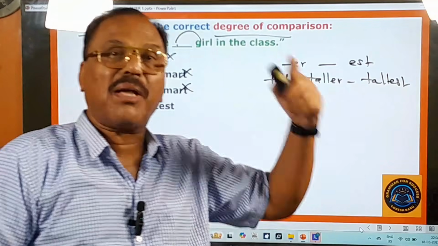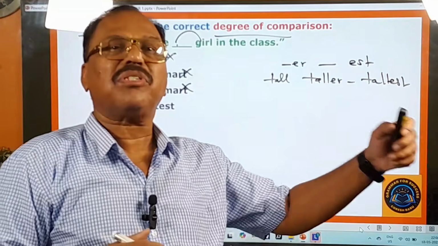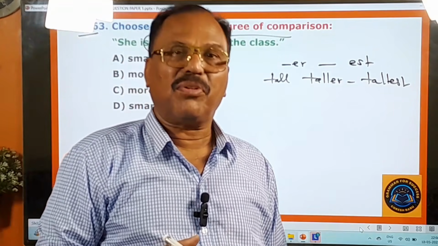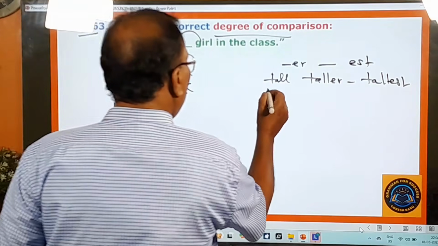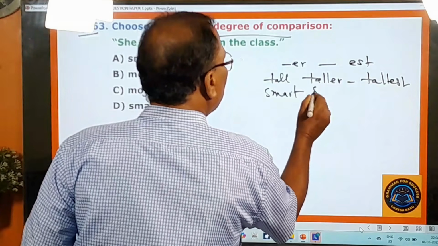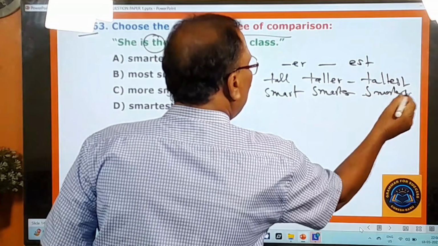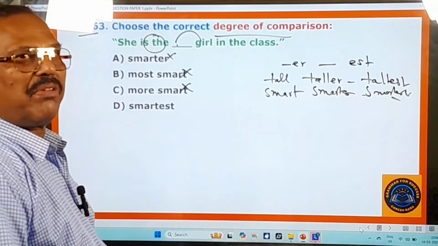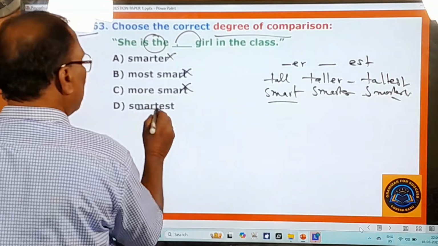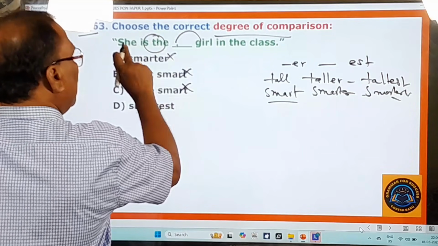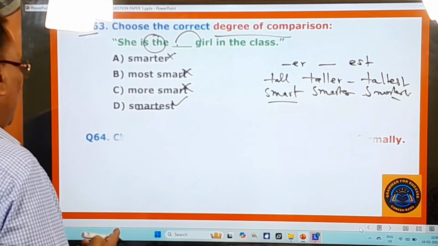When you change them into comparative, you must use 'more' before that word and 'most' in the superlative degree before these big adjectives. You know that very well. So here tall. Similarly, smart is there. It's a small adjective. Smarter, smartest. You know that. You cannot say 'more smart'. Why? It's because it is a small adjective. And therefore 'the smartest', this is the right one. So she is the smartest girl in the class. Right, and you move on to the next one.